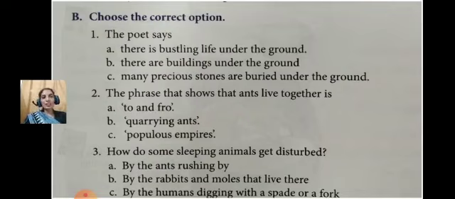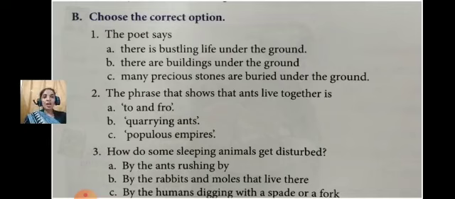Number 2, the phrase that shows that ants live together is A, to and fro, B, quarrying ants, C, populous empires. So, for the second question, option C is the populous empires. It means that they have been living together. Their population, or you may say, they are living in colonies. They are living together. Yes, so that is populous empires.